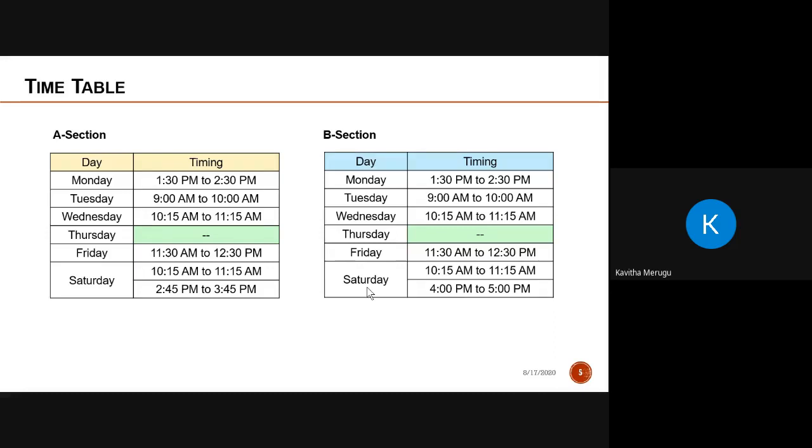These are the two timetables assigned for A section and B section. I'm going to club both your sessions for convenience. If you see the times of both the sessions, they are almost the same except Saturday afternoon session. You can find your Google Meet links in your WhatsApp group or your classroom. I hope there won't be any clashes, but see your timetable and attend your classes accordingly. I'll be posting a timetable in your classroom. Please do check your timetable and try to join the class.